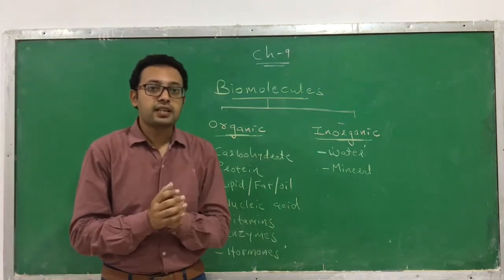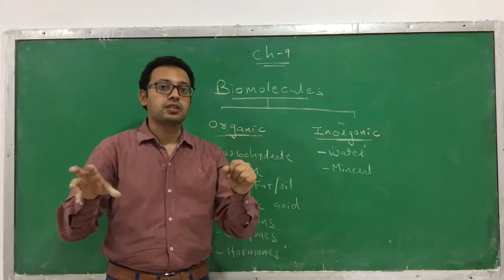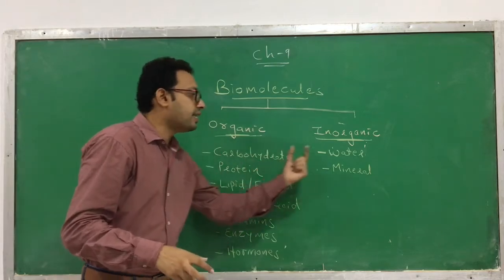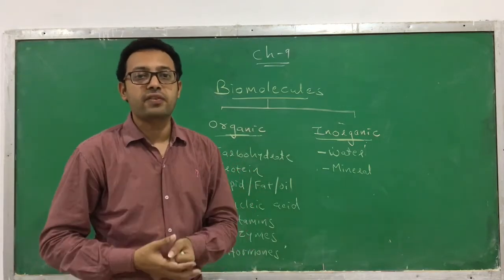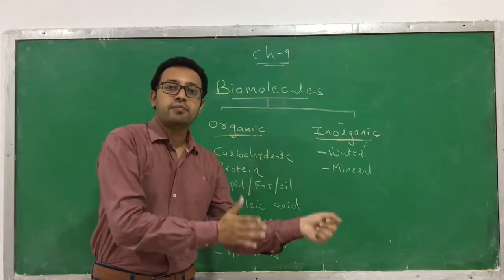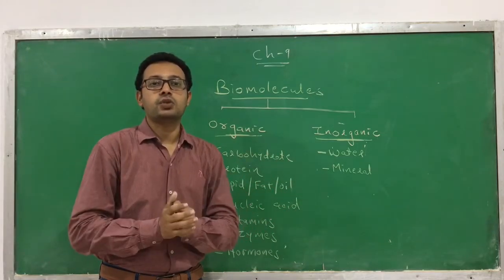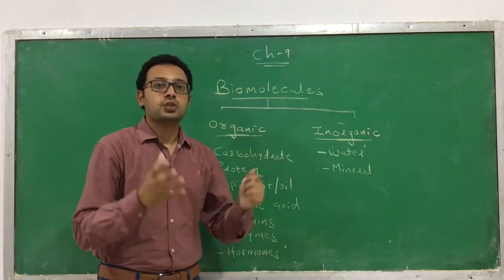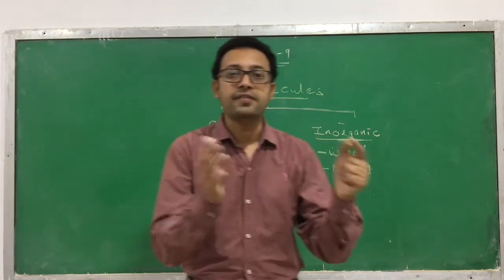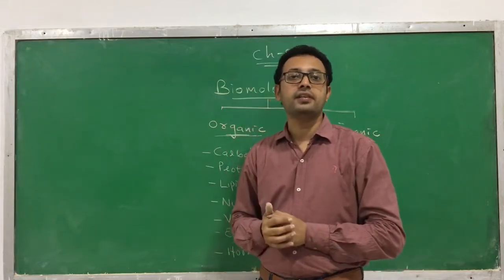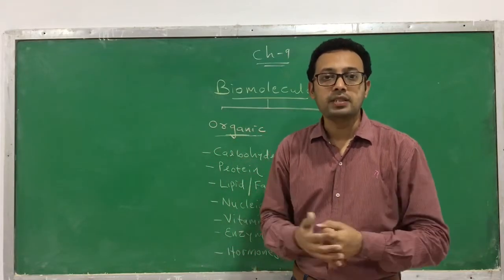But you know that we have a diverse structure. The amount of organic and inorganic molecules found in living systems also varies, from person to person and from species to species. So the quantity of these organic and inorganic molecules varies from one living organism to another.